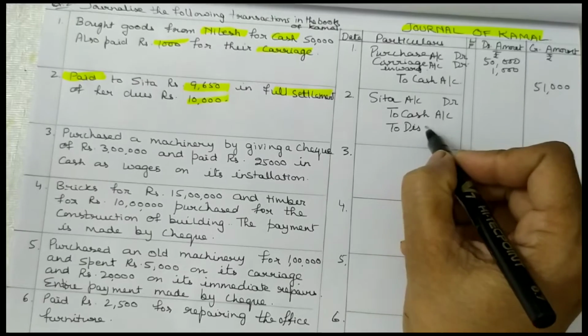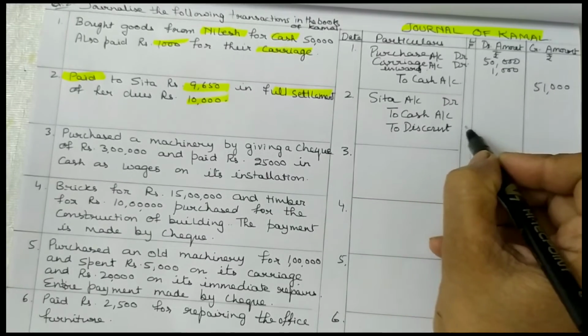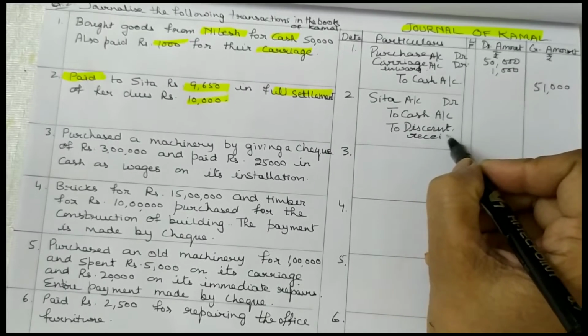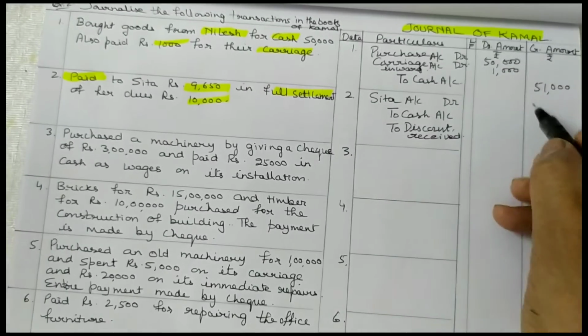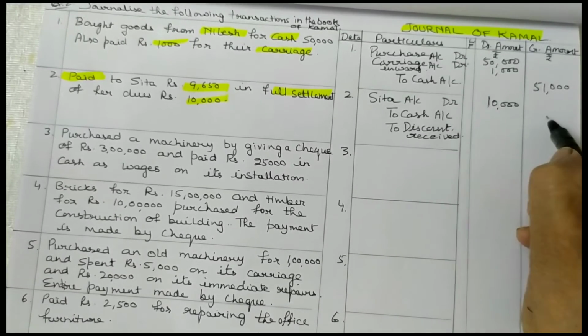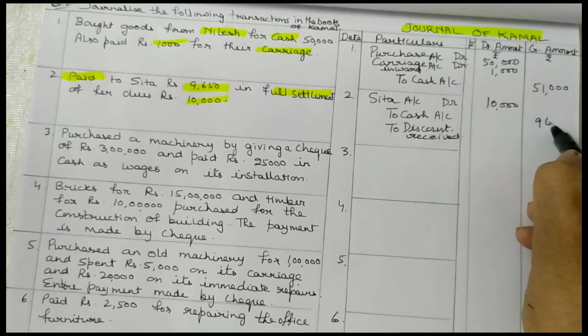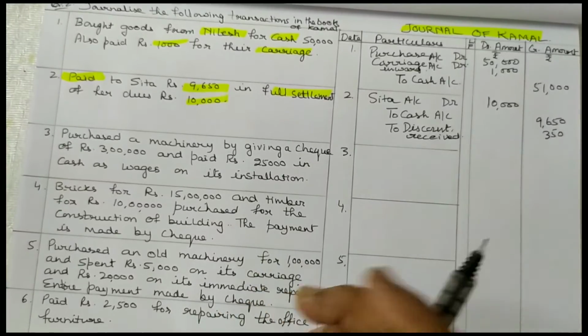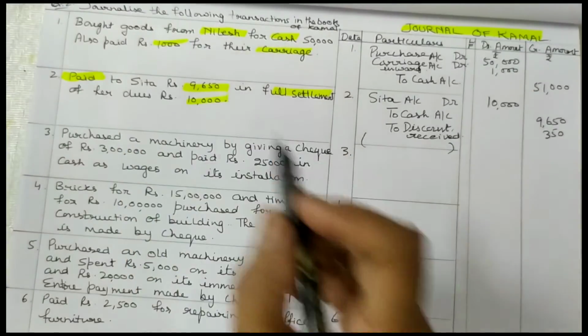As I have already told you earlier, discount always comes on the side of cash or bank. That is 10,000 in Sita, cash going out 9,650 and discount 350. You have to write narration from here only.